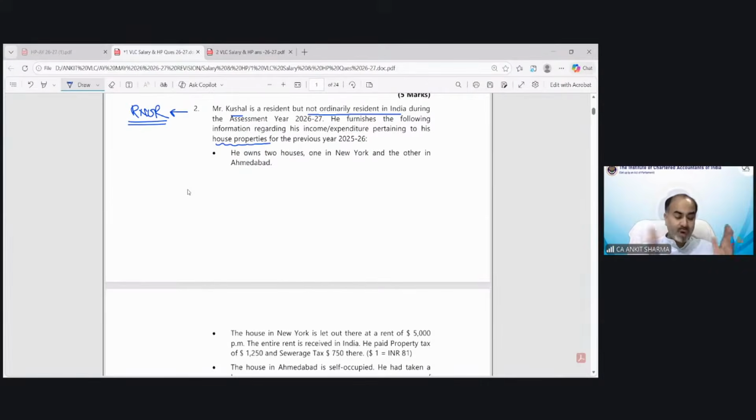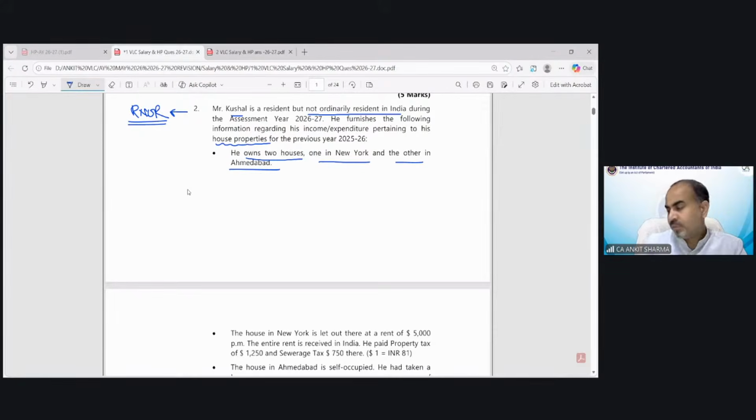Once you correctly find out which case it is, then you know how to solve it. And house property, in my opinion, is one of the easiest numerical topics. If there's a question of 5 or 6 marks, you are going to get full marks under income from house property. Okay.